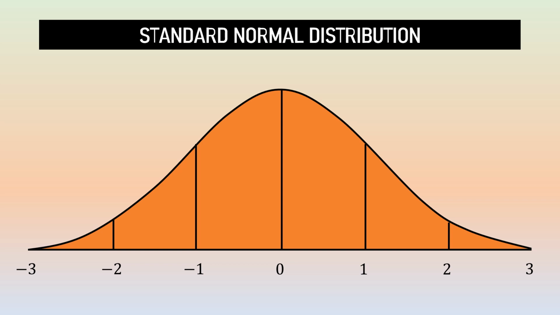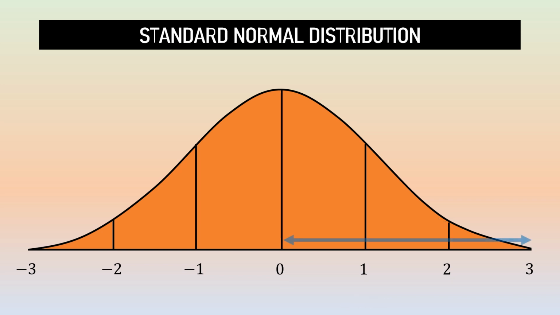In the graph, the area between 0 and 1 is represented by mu plus sigma. This means that the score is one standard deviation above the mean. When we say above, that means to the right of the mean. We can also see that the area between 0 and 2 is represented by mu plus 2 standard deviations, or mu plus 2 sigma. This means that the score is 2 standard deviations above the mean. When we say above, again, that means to the right of the mean.